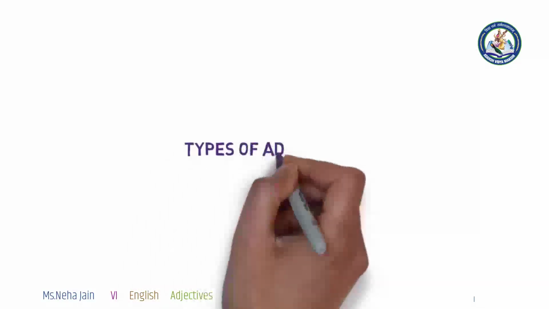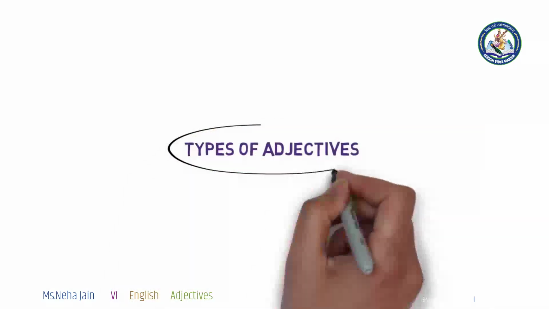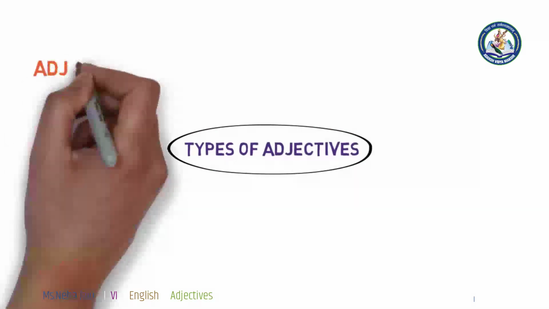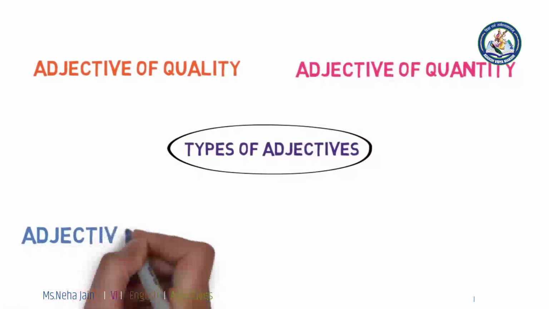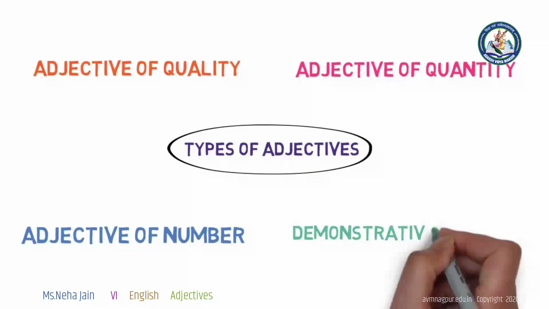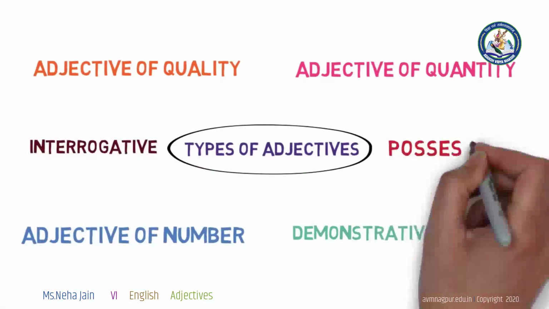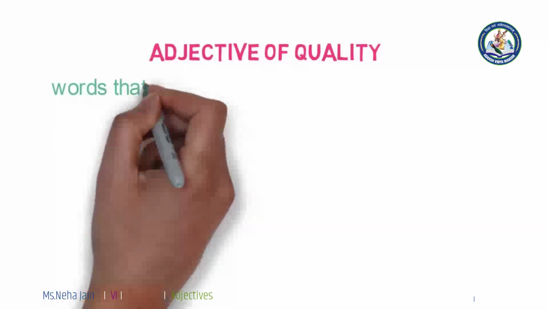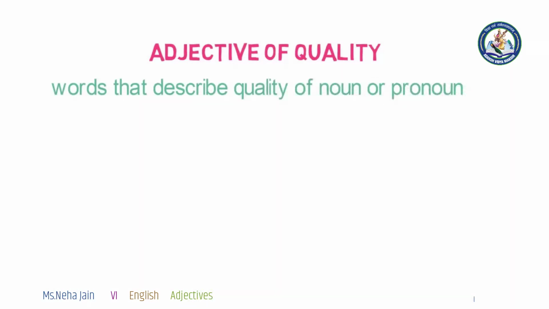Let's look into types of adjectives. Adjectives are divided into different types. Today, we will learn about mainly 6 kinds of adjectives. They are adjective of quality, adjective of quantity, adjective of number, demonstrative adjective, interrogative adjectives, and last one is possessive adjectives. Adjective of quality, these are the words that describe the quality of noun or pronoun.